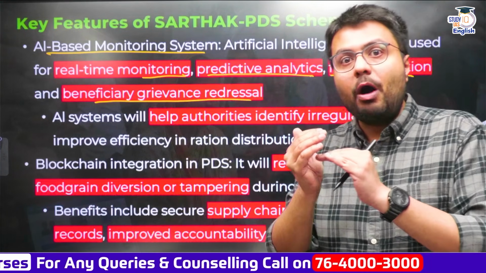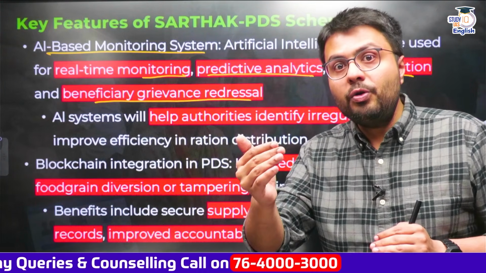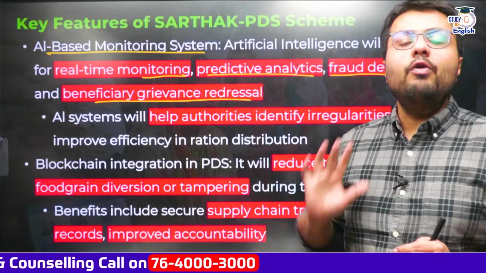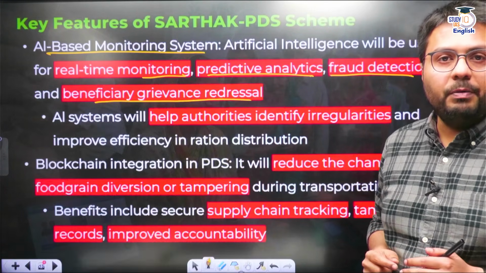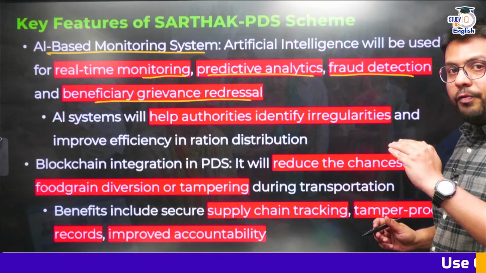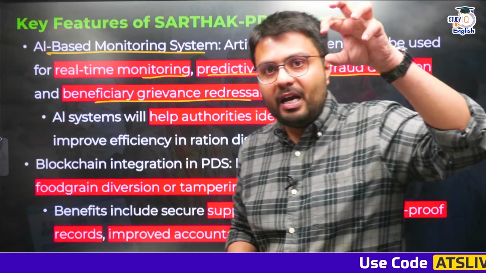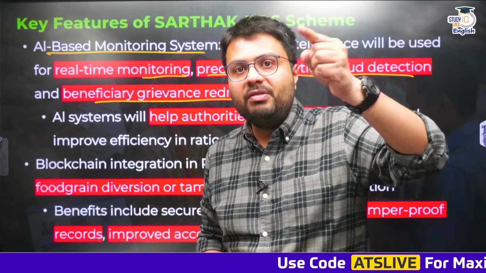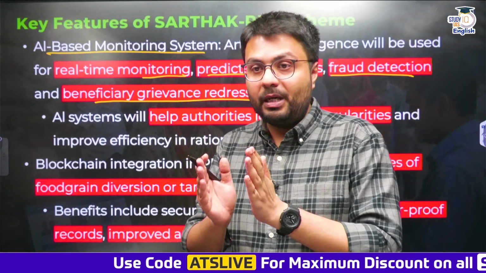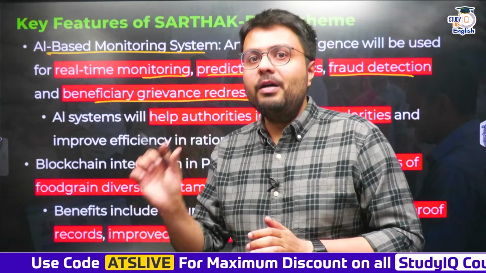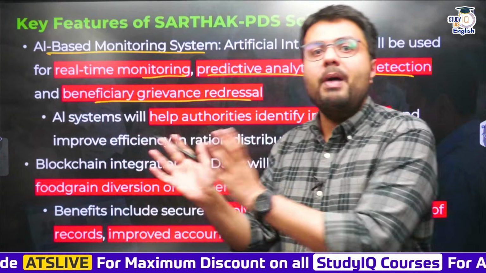Now talking about how to reduce pilferage and how to reduce black marketing of the food stocks. Here the government is introducing blockchain integration with PDS. First of all, this will ensure that each and every kilogram of food grain, whenever it leaves the warehouses of the Food Corporation of India, is tracked and mapped, and who gets that particular allocation of the food grain will be mapped by the government.